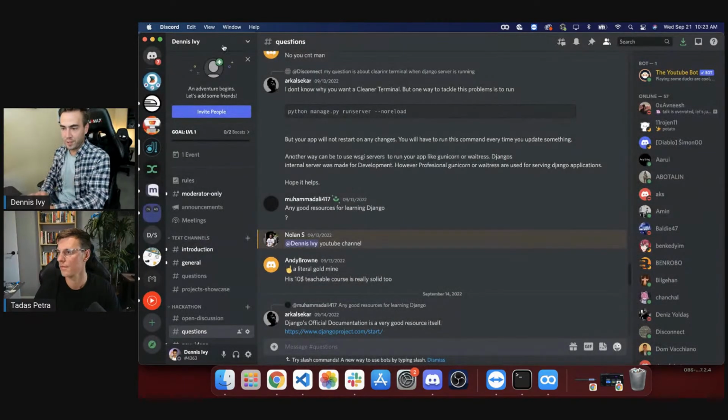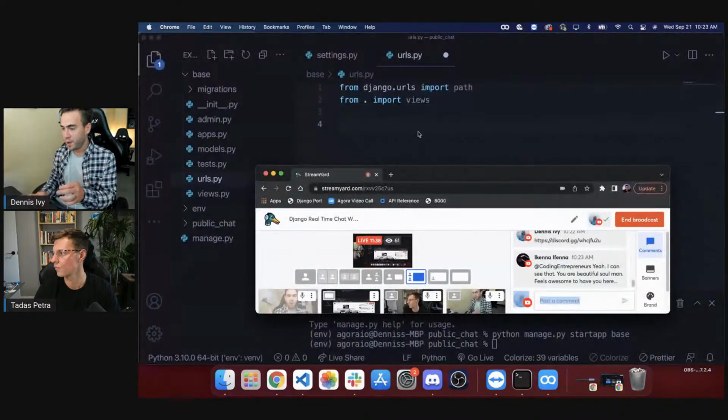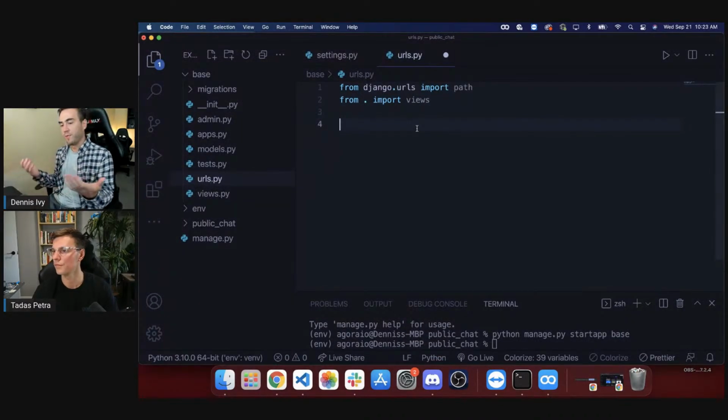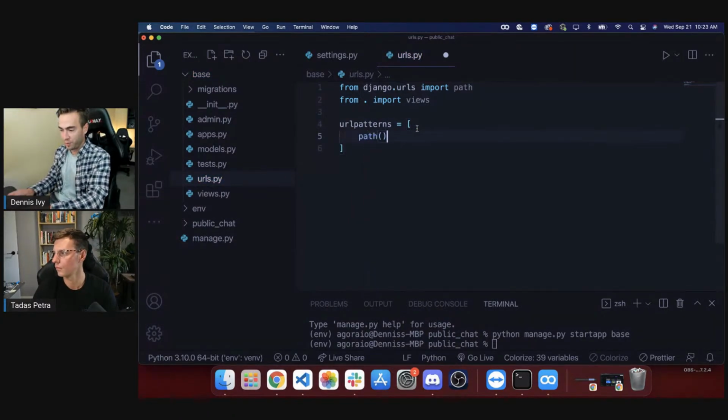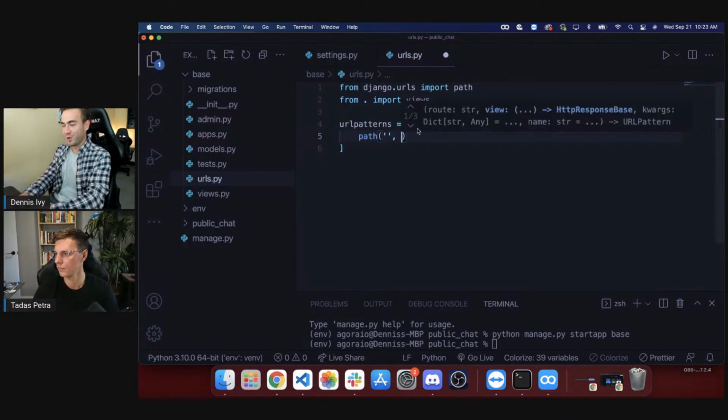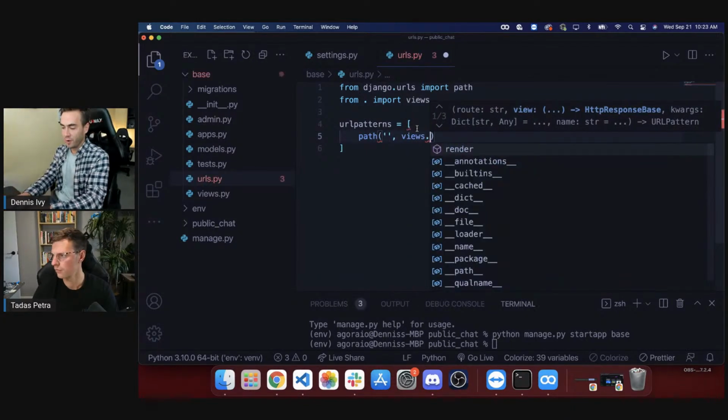Okay, so let's skip back to our code here. So we're creating our URLs file for our app that's called base. We just connected that, and then we're going to create the URL patterns. A lot of stuff that people will know if you follow my channel. I've taught on these concepts a lot here. So pretty basic stuff. We're just going to go ahead and create our first view.